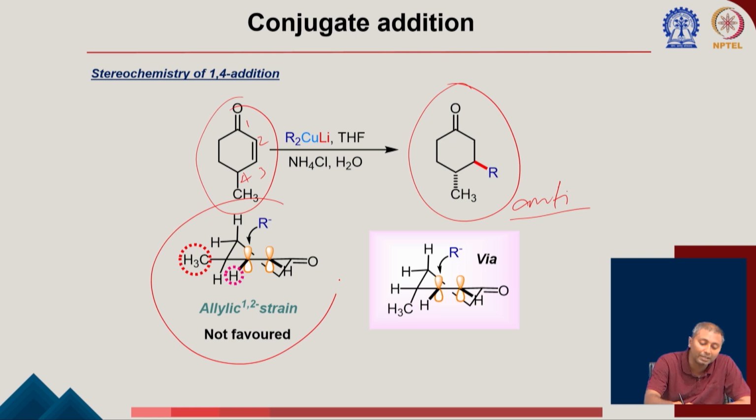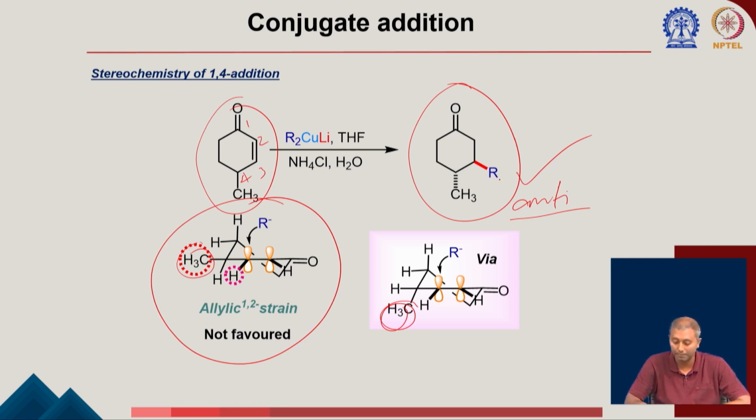If you look into the corresponding transition state, the allylic 1,2 strain is going to be one dictating factor, which is going to happen if the R is approaching from the same face as the methyl group. But in the other case, if the methyl is on the other face, then the R can clearly approach from here to form the corresponding product. That's why we end up getting the anti product as the major product.